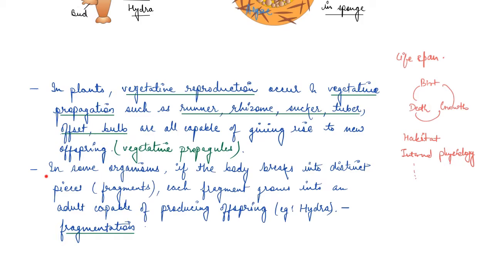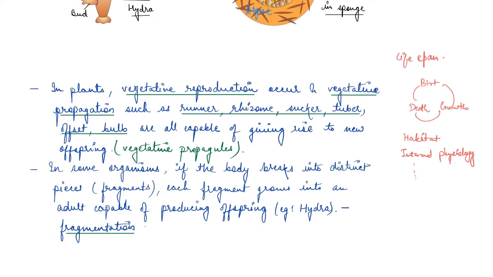Now, in some organisms, if the body breaks into distinct pieces, which are nothing but fragments, each fragment grows into an adult capable of producing offspring. That is the case in Hydra, and it is known as fragmentation.